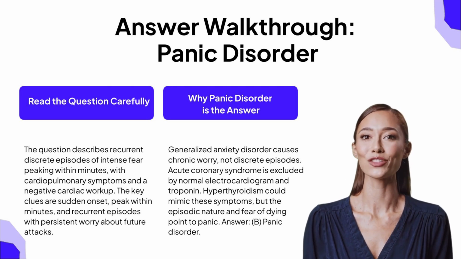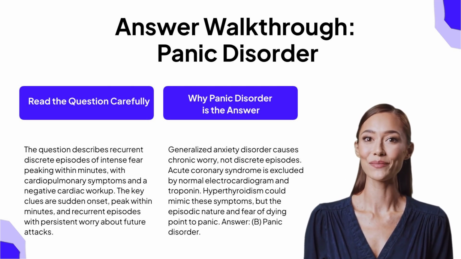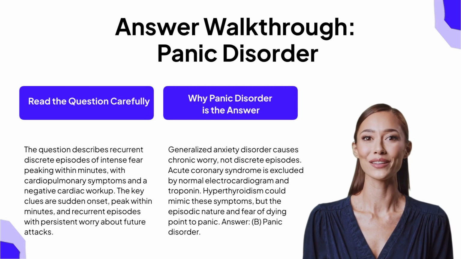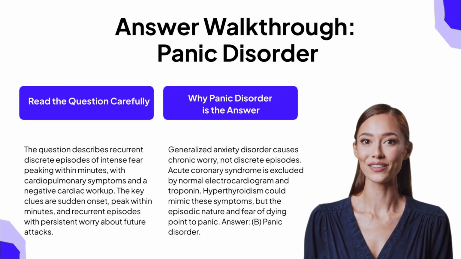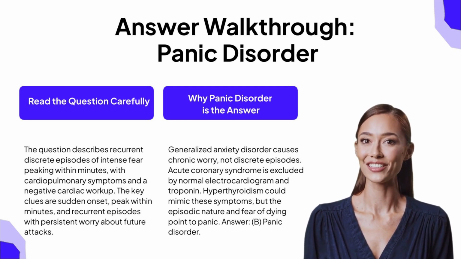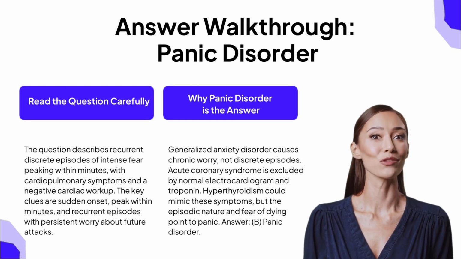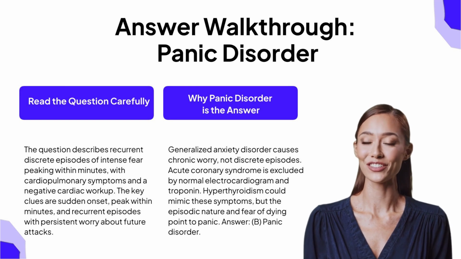Now, why is panic disorder the answer and not the others? Generalized anxiety disorder causes chronic, persistent worry, not discrete episodes of acute terror. The episodic nature rules it out. Acute coronary syndrome is excluded by the normal electrocardiogram and troponin, which is exactly why the question included those results.